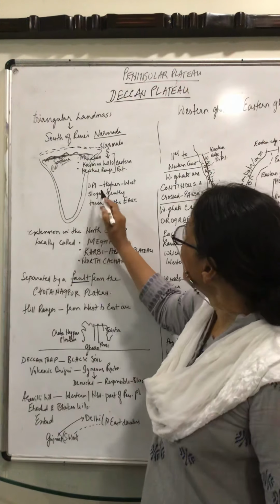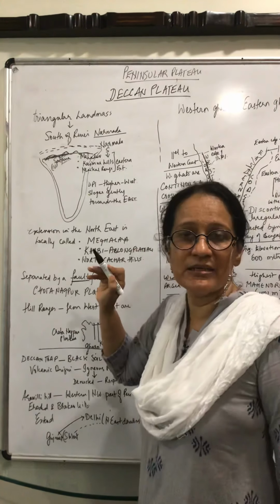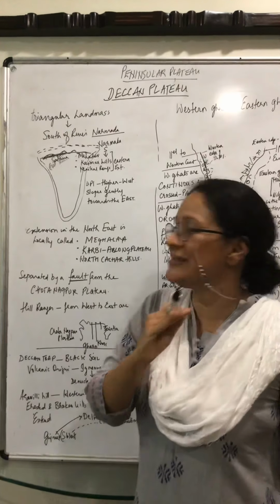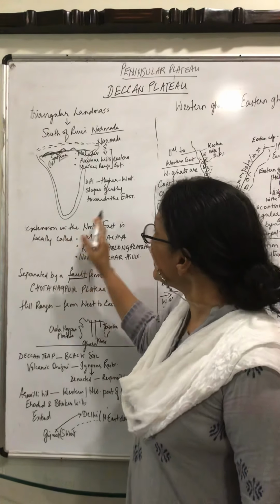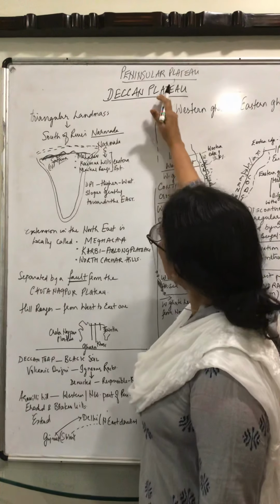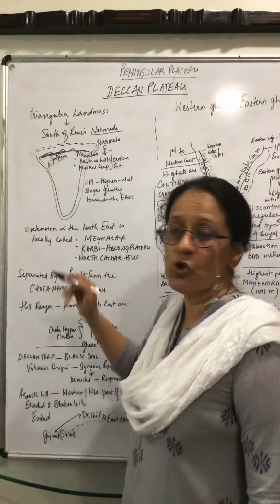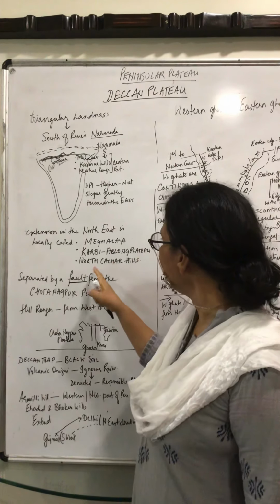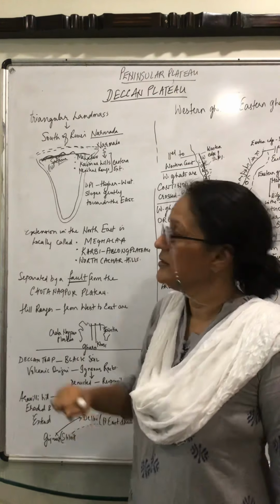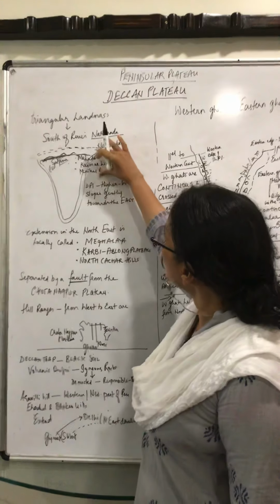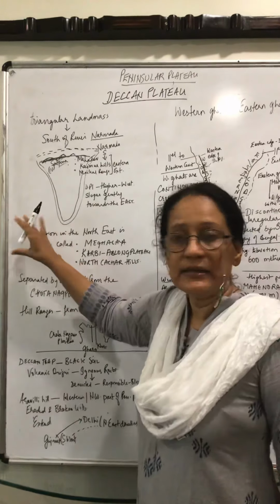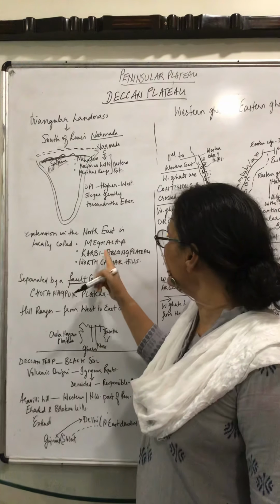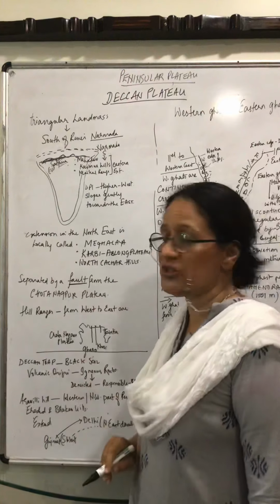Okay? Deccan Plateau is higher in the west. So in the west it is high and then it slopes gently towards the east. Towards the northeast, now you go up like this. In the northeast, the extension is locally called Meghalaya, Karbi Anglong Plateau and the North Cachar Hills. So you have your Satpura, you have these three hills, and towards the northeast, what is the extension called locally? Meghalaya, Karbi Anglong Plateau and the North Cachar Hills.